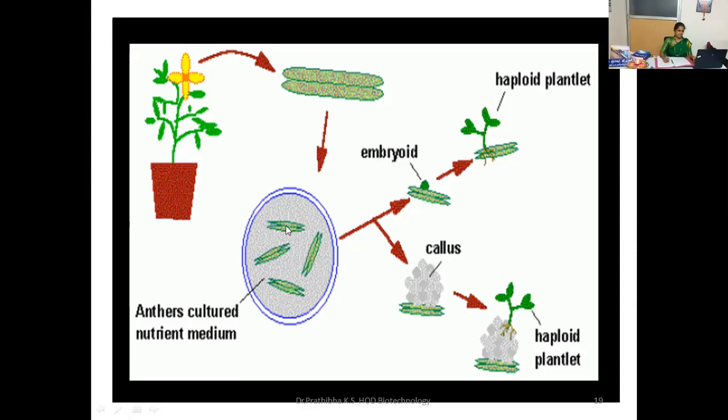In direct organogenesis, directly from the explant, shooting or rooting will be done. Whereas in indirect organogenesis, first the explants will be subjected to callus formation. Then from the callus, we can go for shoot regeneration or maybe root regeneration. As this anther is a part of the reproductive organ, from this particular anther, we can obtain haploid plantlets. Hope you understood here. Direct organogenesis: shoot formation or root formation. Whereas indirect organogenesis: first callus formation, then shoot regeneration.